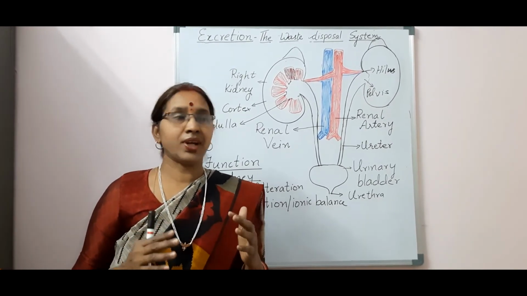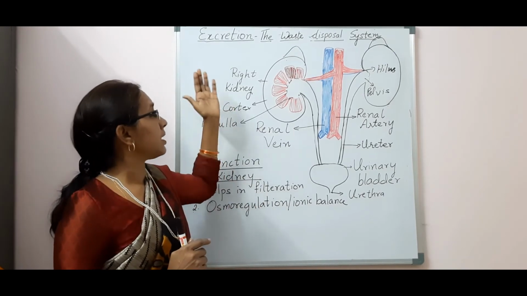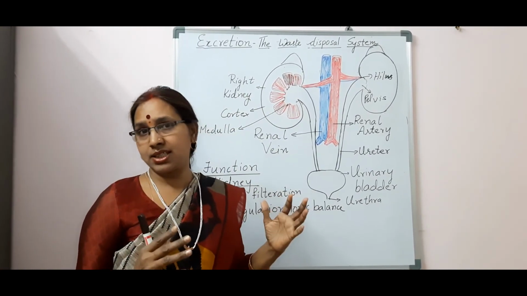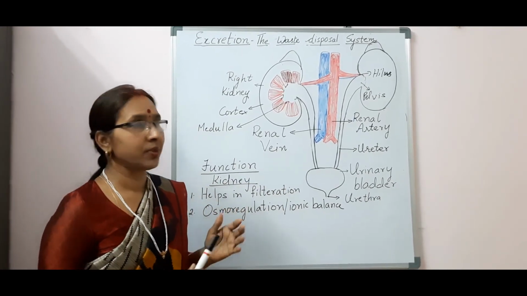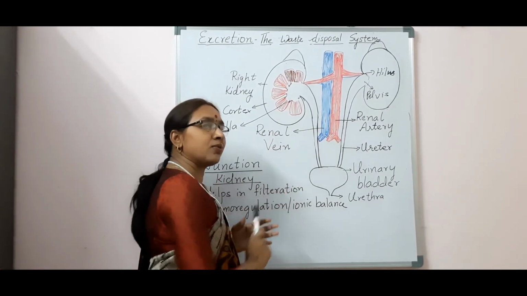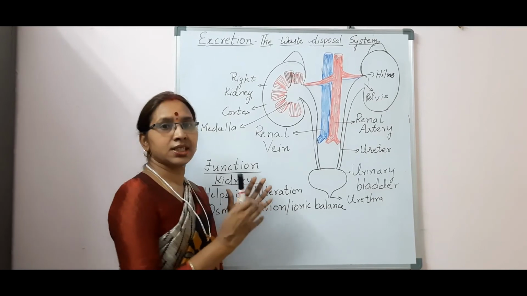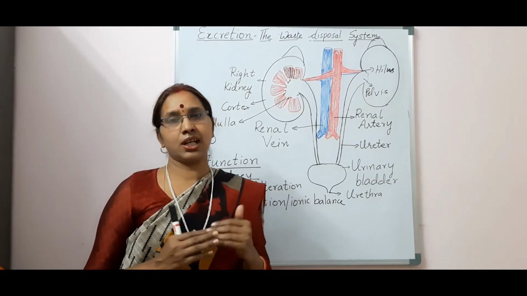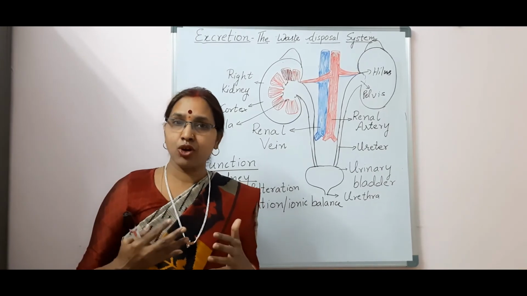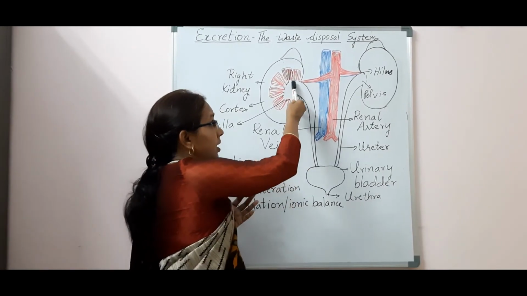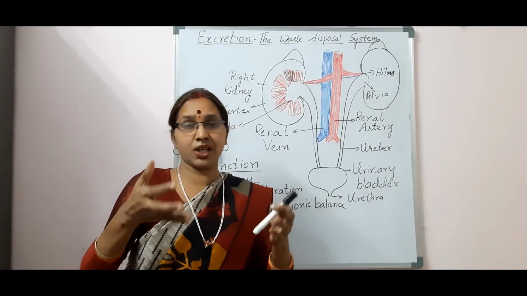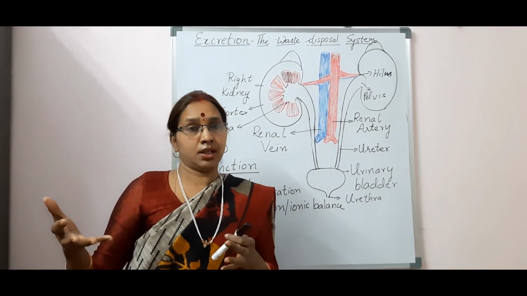So with this we have learned today the term excretion and about the excretory system, the renal system or the waste disposal system, the different organs that are involved in it and their positions and locations. Okay, so in the coming videos we shall learn more about the nephrons. We have told just now that the nephron is a structural and functional unit of the kidney which helps in making urine.